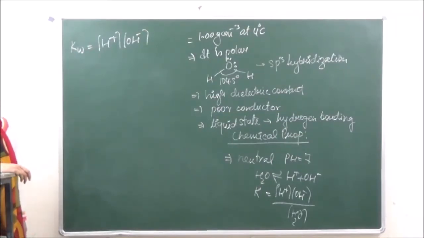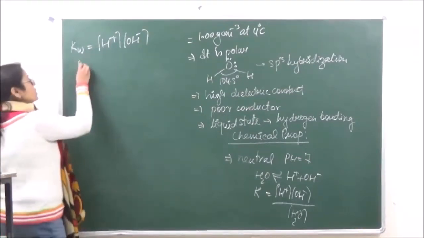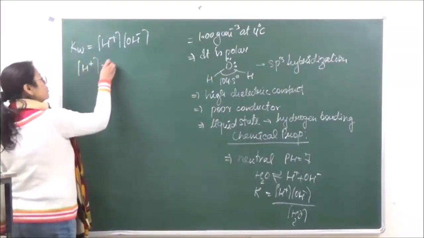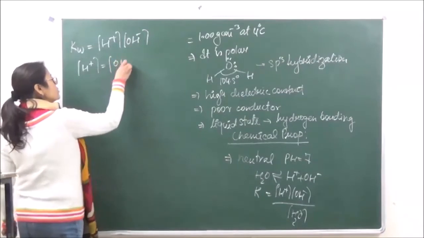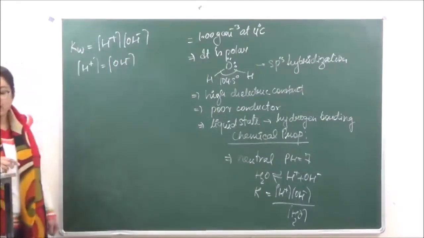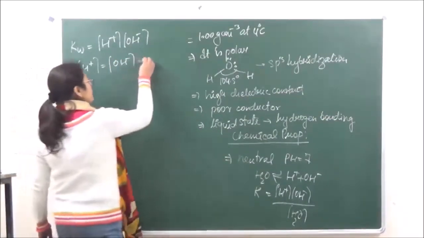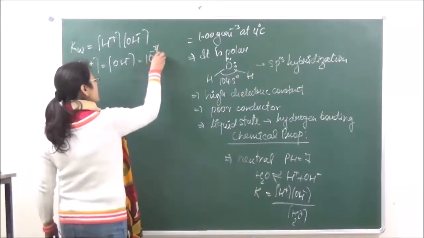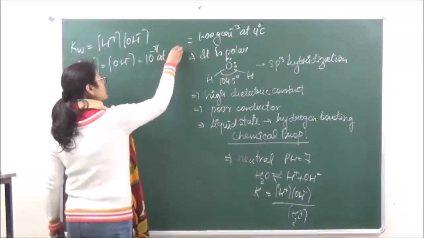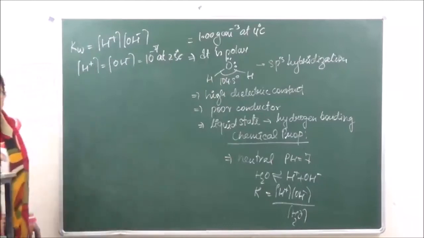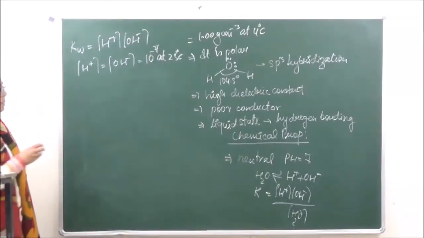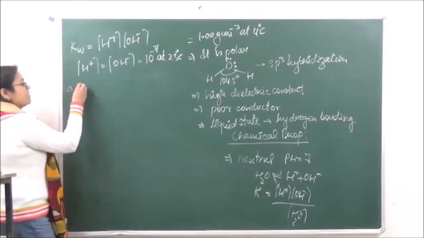Okay? Now in pure water we say that the concentration of H positive is equal to the concentration of OH negative, and that is equal to 10 raised to power minus 7 at room temperature, the room temperature which is taken as 25 degrees centigrade. Number 2, it reacts with active metals.